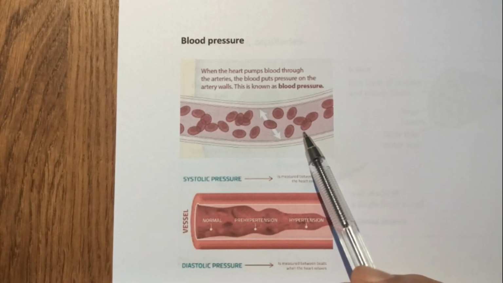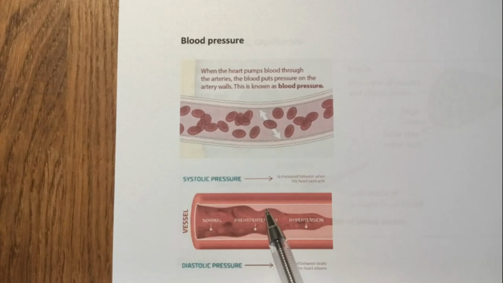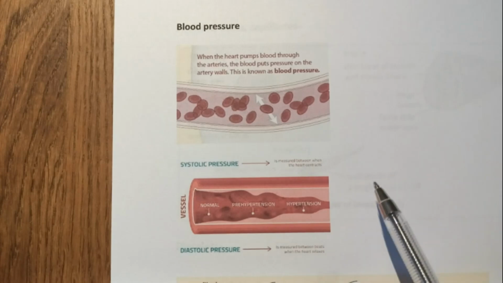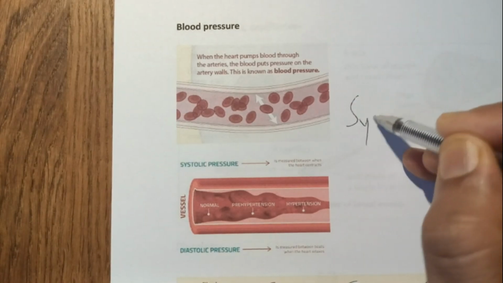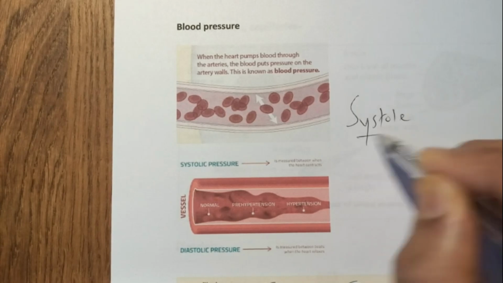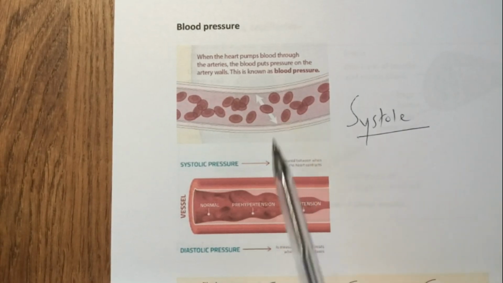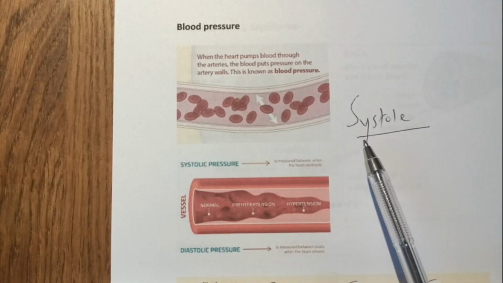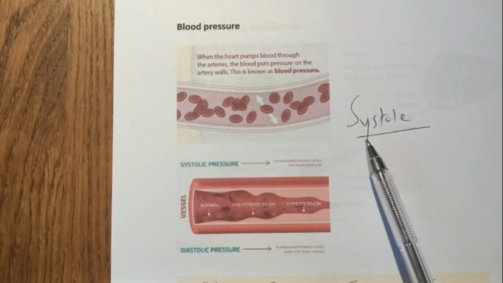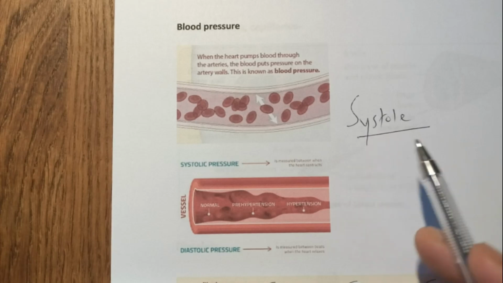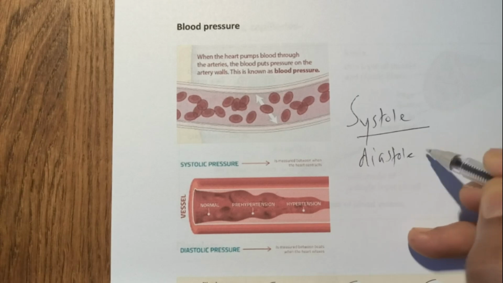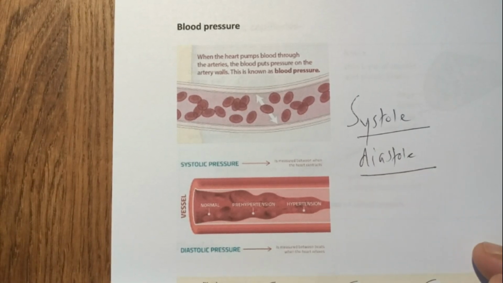The pressure of the blood inside the arteries during systole of the heart. So systole is when the heart contracts, okay? The pressure in the arteries during systole is called systolic pressure, and the pressure in the artery during diastole, which is relaxation of the heart, is called diastolic pressure.